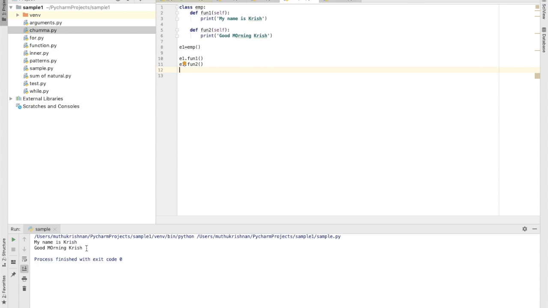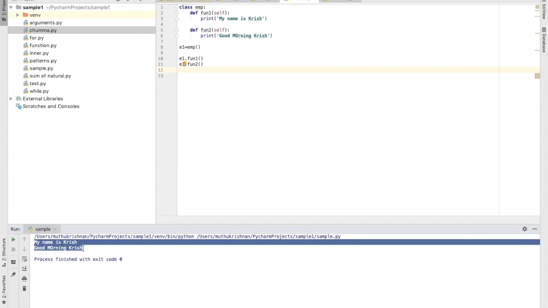Yeah, here, look here. So this is my output. My name is Krish. So that is what we have done. Okay, so this is how we normally create a class, and an object can be created for the class.